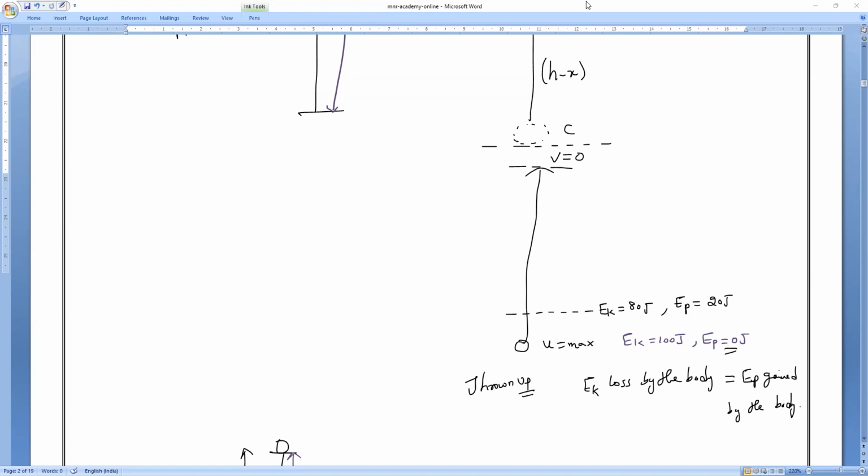Half means at the half height. The total journey, if you reach the half of the height, then potential energy equals kinetic energy. That's what you have to remember. Okay?